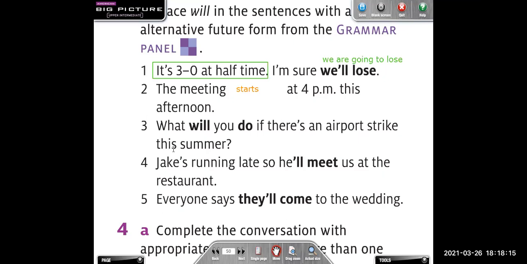Esto es algo que yo arreglé. ¿Qué dicen ustedes? Una huelga en el aeropuerto es algo que yo arreglé, que yo planeé. No, ¿cierto?